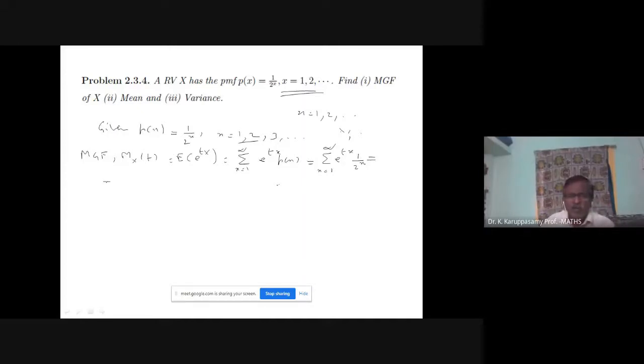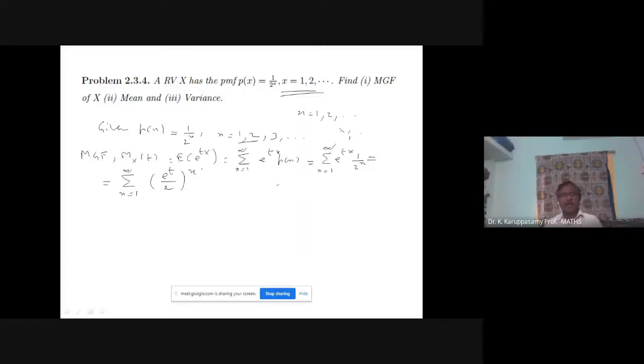How can I simplify? Sigma x equal to 1 to infinity, e power tx divided by 2 power x. I can combine this as e power t divided by 2, whole power x. There is a power x on e power t, and there is a power x on 2, so we can combine them as a single term, e power t divided by 2, power x.